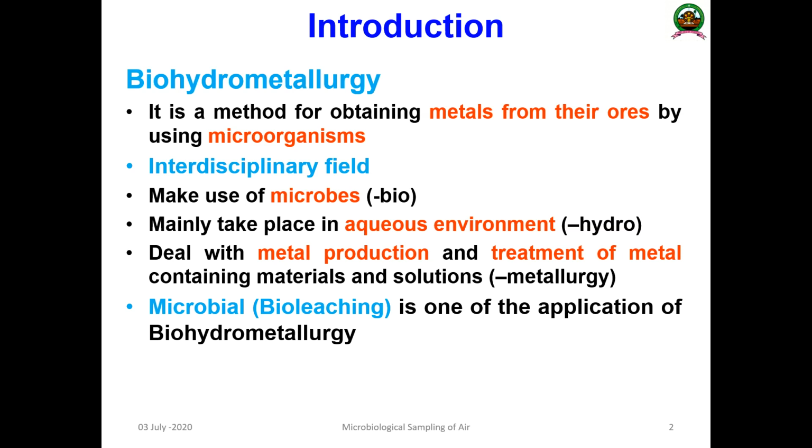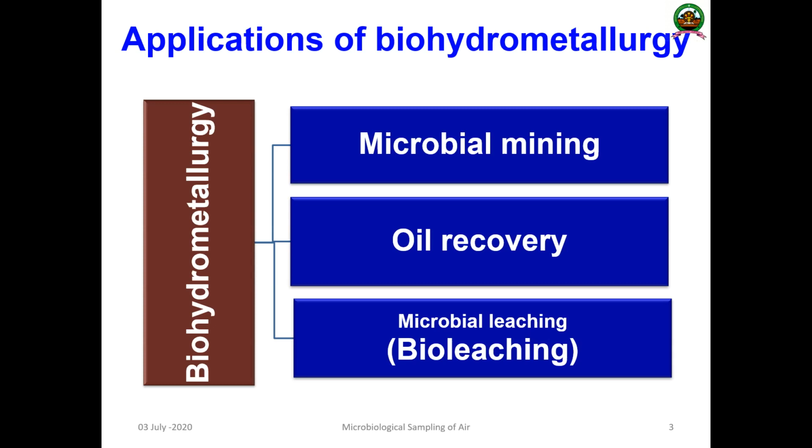The most important application of biohydrometallurgy is microbial leaching or bioleaching, one of its major applications.